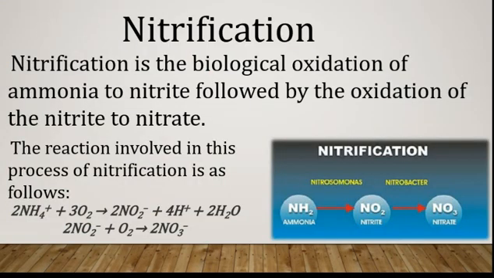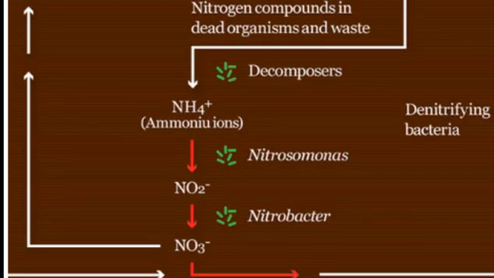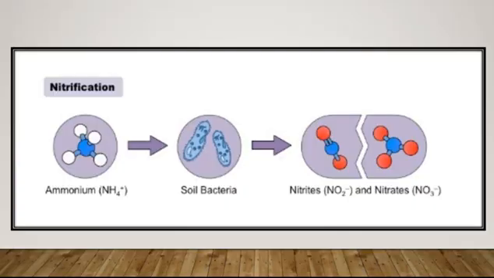Nitrification. Nitrification is the biological oxidation of ammonia to nitrite followed by oxidation of the nitrite to nitrate. In this process, the ammonia is converted into nitrate by the presence of bacteria in the soil. Nitrites are formed by the oxidation of ammonia with the help of Nitrosomonas bacterium species. Later, the produced nitrites are converted into nitrates by Nitrobacter. This conversion is very important as ammonia gas is toxic for plants.